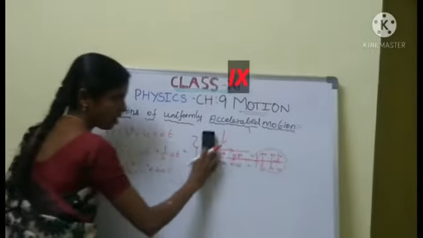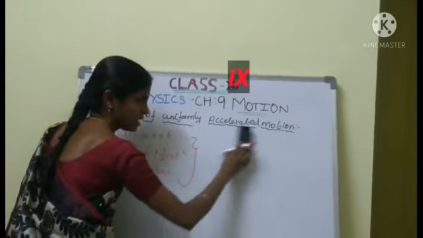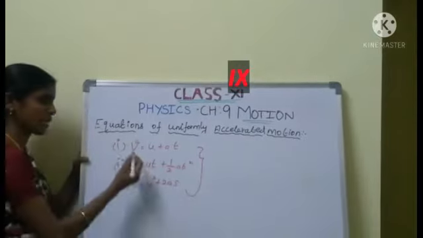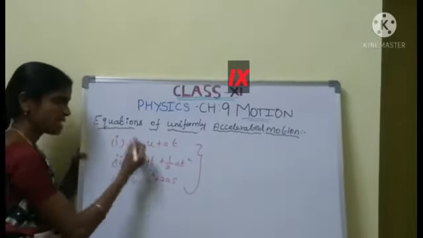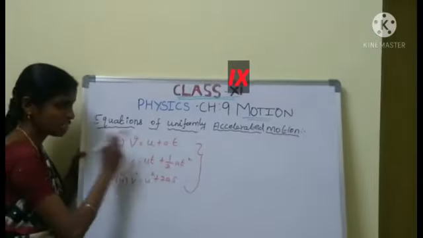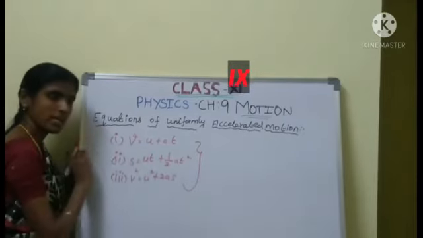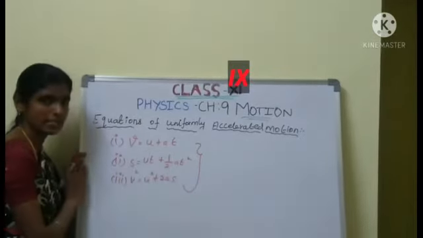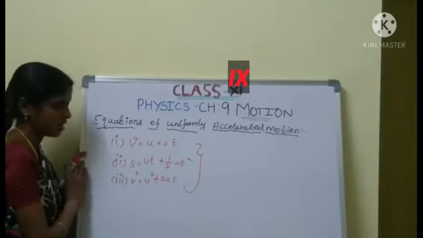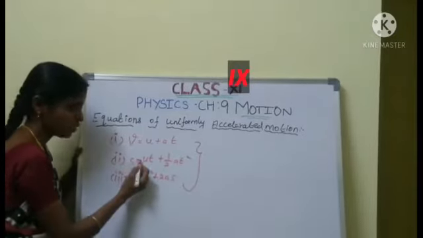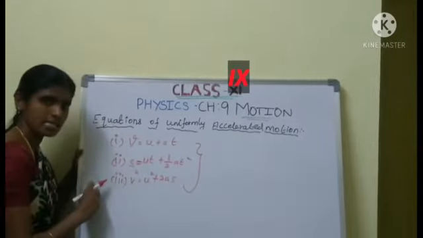Now, what is commonly present in the three equations? V. What is meant by V? What is meant by U? What is meant by A? What is meant by T? Okay, you have done wrong. What is meant by S?